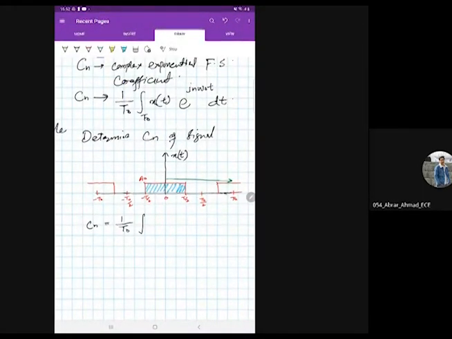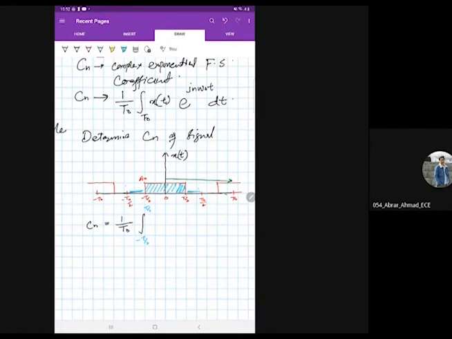Although the period may be from here to here, in this region the signal has no value. So when we integrate, we are actually summing the smaller parts together. So we will take the limits minus tau by 2 to plus tau by 2, because the signal is present only there.